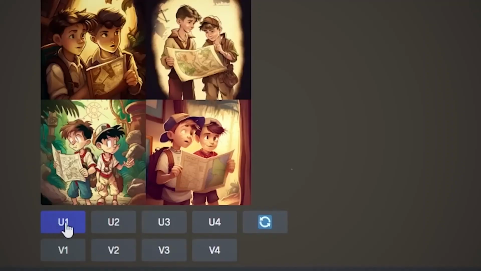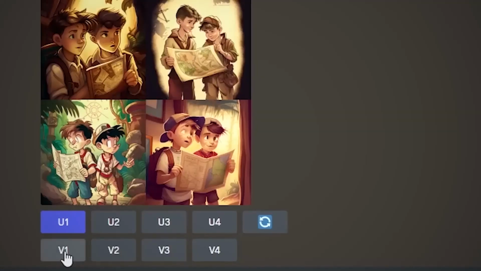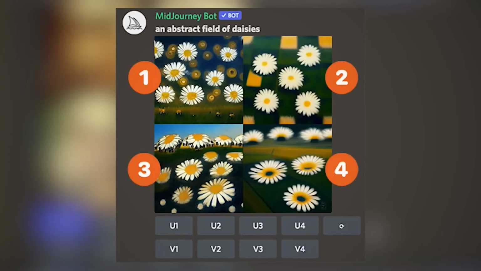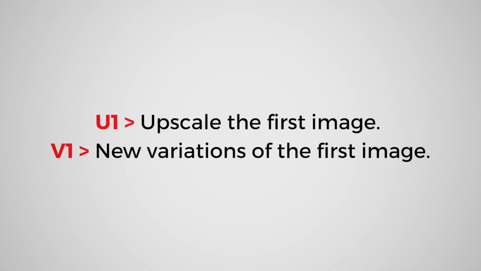In the top row, U1, U2, U3, and U4. These buttons are for upscaling your chosen image, which means generating a larger version of it. In the bottom row, V1, V2, V3, and V4, these buttons create 4 new variations similar in overall style and composition to your selected image. So to recap, if you click on U1, it will upscale the first image, and clicking on V1 will create new variations of the first image.